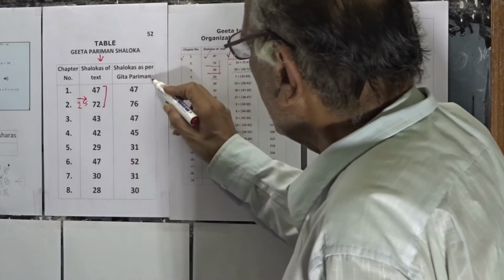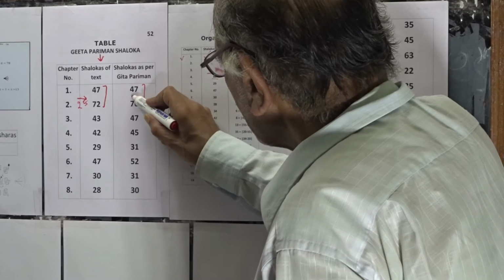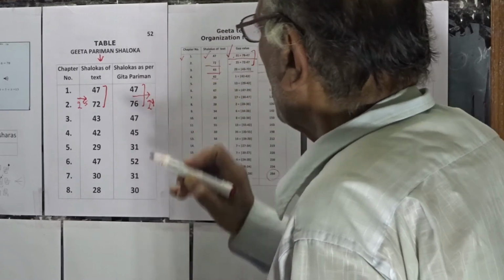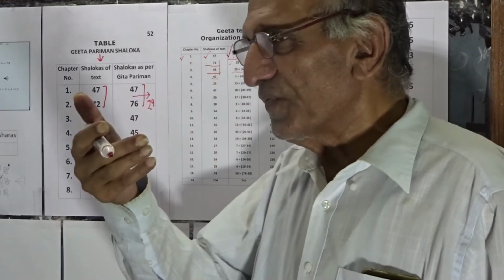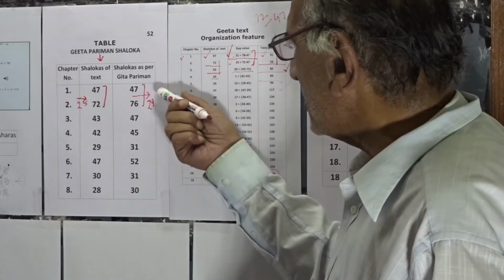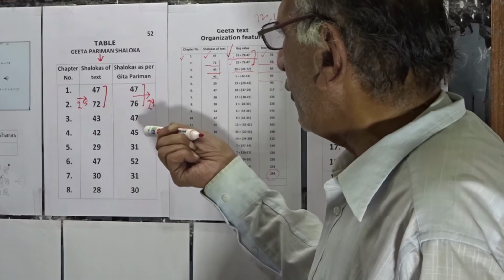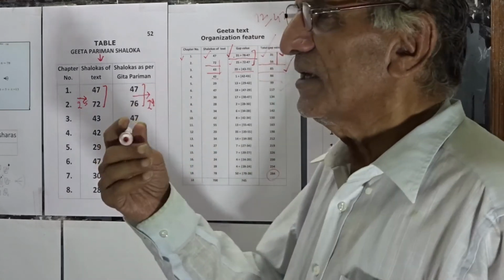However, in the Gita Parinam Shloka, the gap value is going to be 29. Like that, we will come face to face with the distinguishing features if we focus upon the gap values.